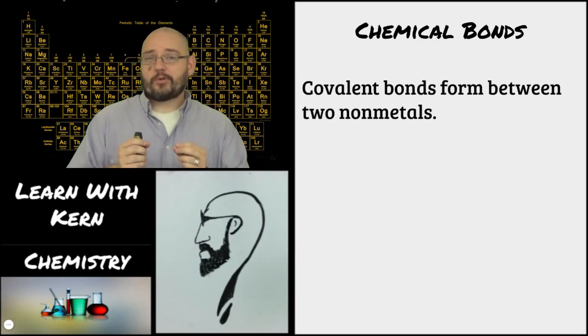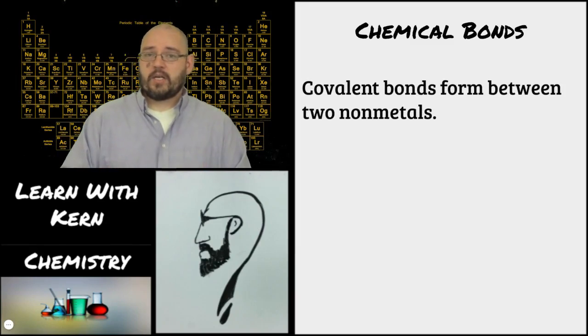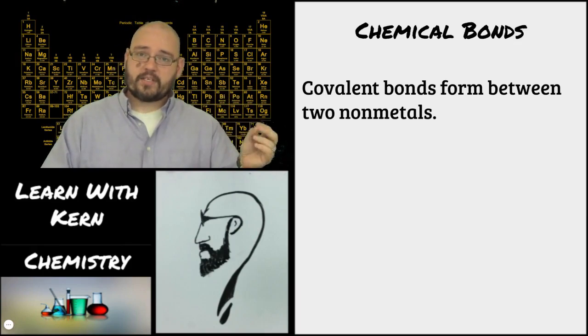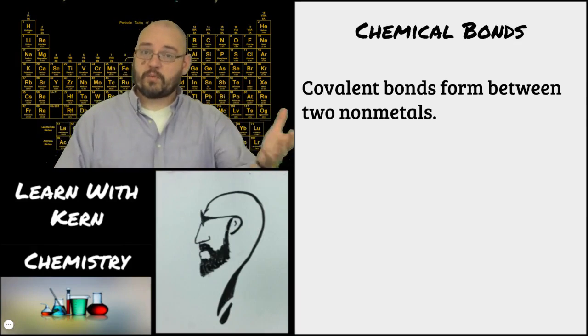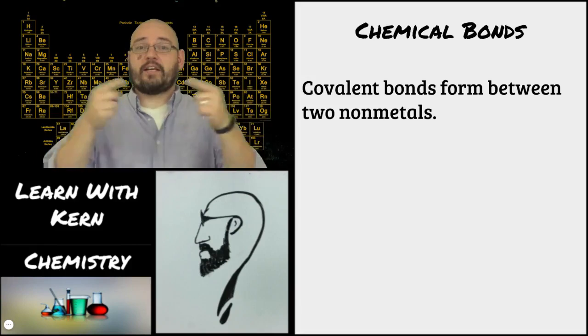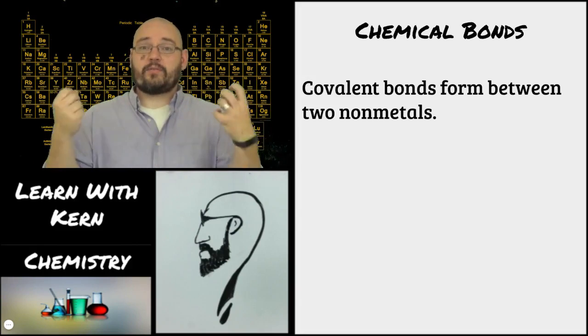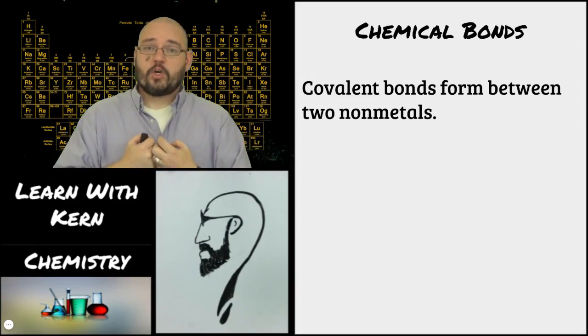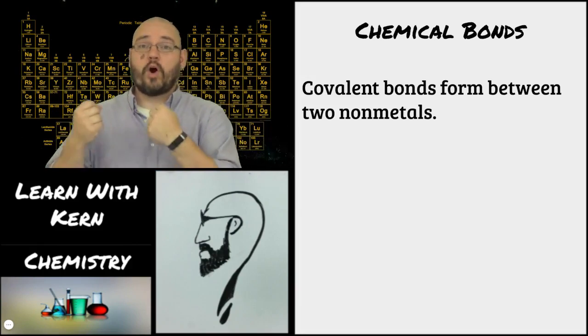And they always form between non-metals. So you'll notice that we talked about ionic bonds were a positive ion and a negative ion, something with low electronegativity and something with high electronegativity, and the electrons are transferred, and electrostatic, they bond together. With a covalent bond, however, we're dealing with two things that both want electrons.